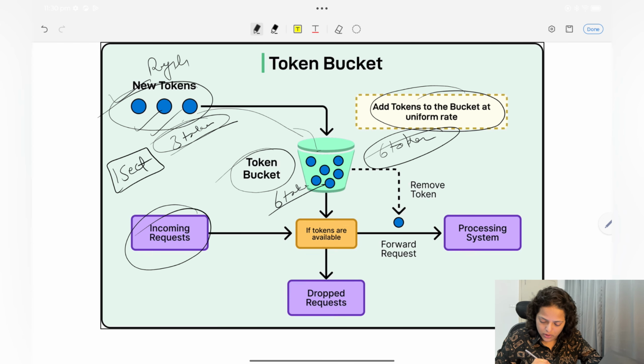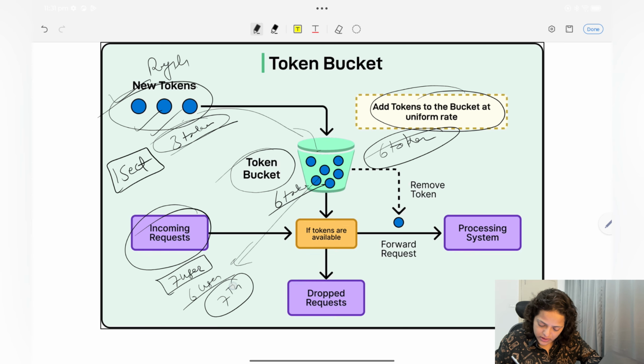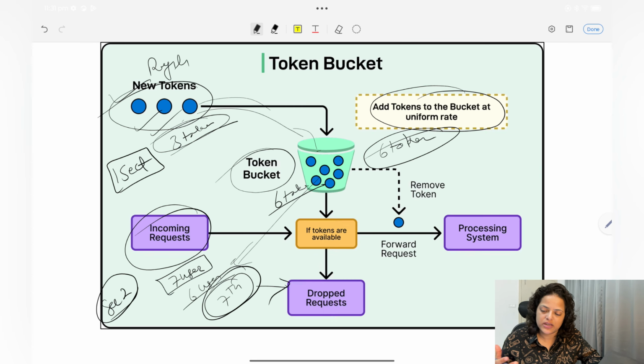Now an incoming request came, and let's say 7 users came the first time. You have only 6 tokens here. If tokens are available, it will forward the request to the processing system. So for the initial 6 users it will give tokens. For each request it will give 1 token, and for the 7th user it will drop the request because it doesn't have a token at that particular moment. Now second 2 will come. Again the refiller will refill 3 tokens in the bucket. So now the bucket has 3 tokens. If you get a new request, it will serve that request, but the earlier one it has dropped, because it didn't have enough tokens.